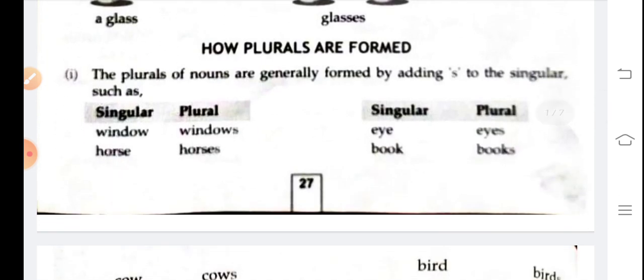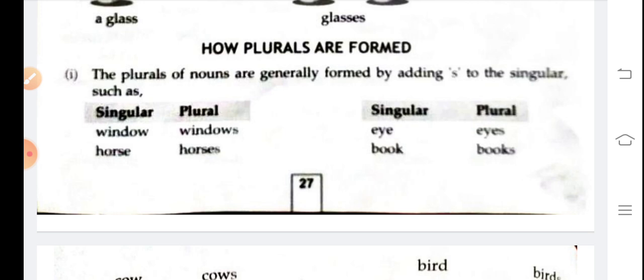Now we will learn how plurals are formed. For many days we are completing many exercises, so hope you have no problem regarding making singular to plural, but I will revise this one. So be clear and be focused here. How plurals are formed. The plurals of nouns are generally formed by adding s to the singular, such as. It means if we add s at the end of the word, we will make plural of that word.